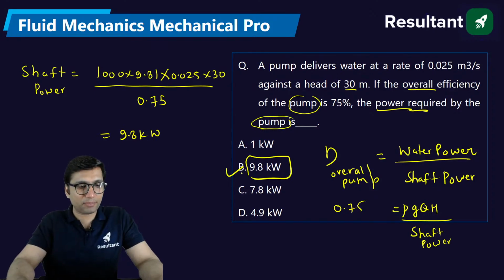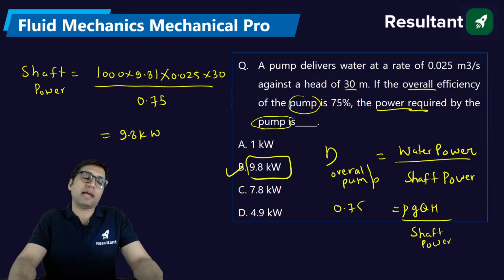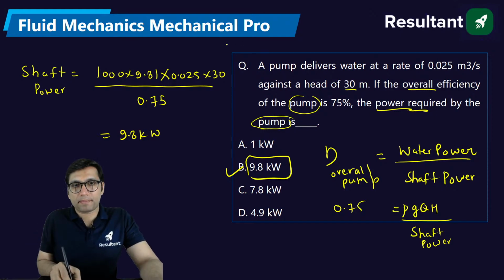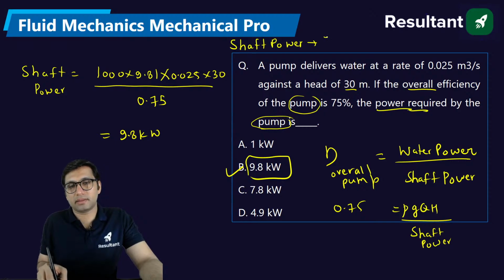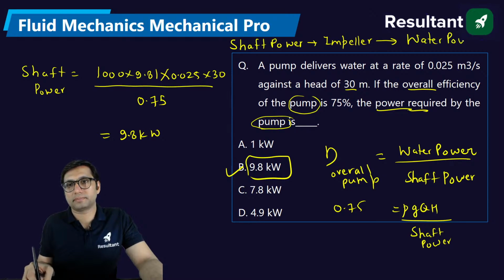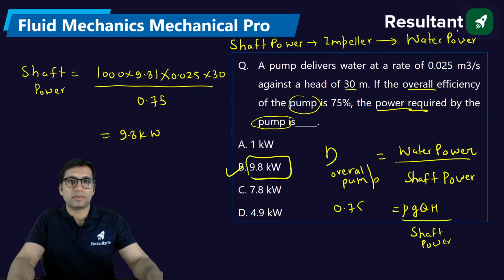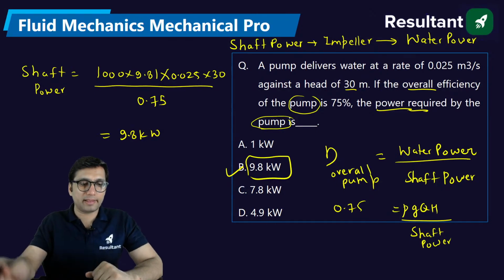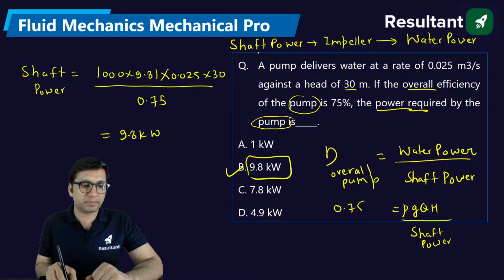Why are we saying shaft power here? Because the pump takes input from the motor, which is the shaft power. Then it goes to the impeller, and that results in water power. The pump is operated by a motor, and that motor shaft is connected to the pump shaft.